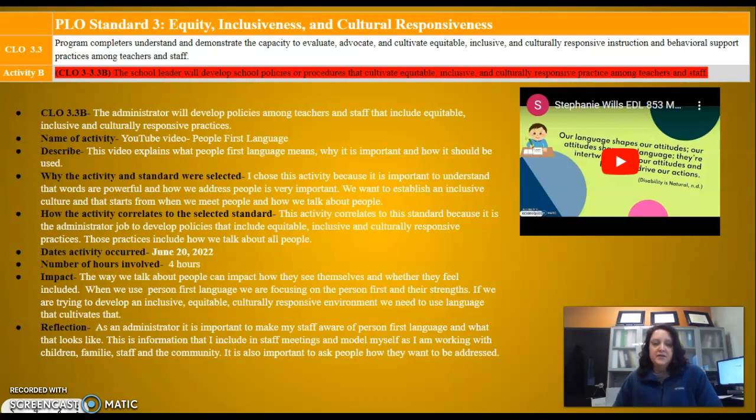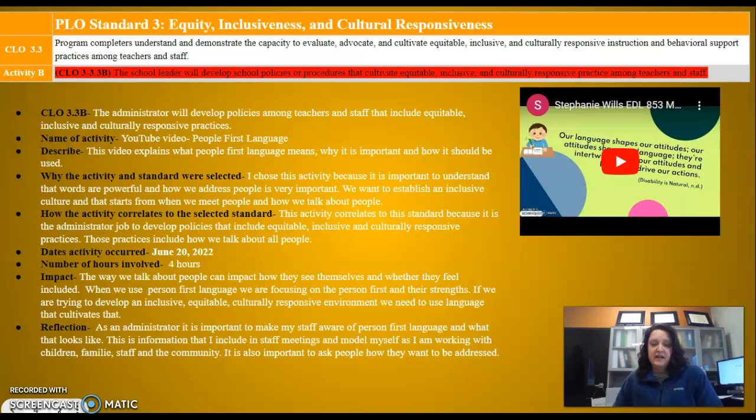The way it impacts me now is the way we talk about people can impact how they see themselves and whether they feel included. When we use person-first language, we are focusing on the person first and their strengths. If we are trying to develop an inclusive, equitable, culturally responsive environment, we need to use language that cultivates that. And as I reflect as an administrator, it's important for me to make sure that my staff are aware of person-first language and what that looks like.